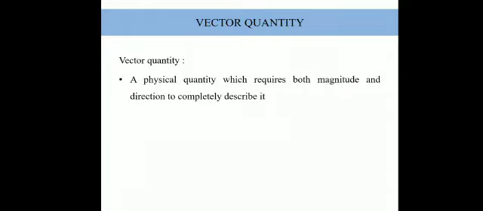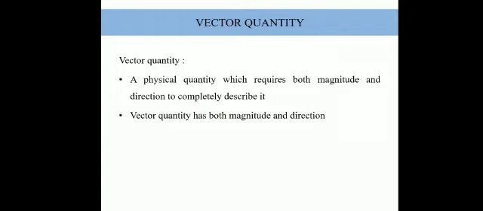A vector quantity should have a magnitude as well as direction. Very important for physics and astronomy and celestial physics. It is very, very important.